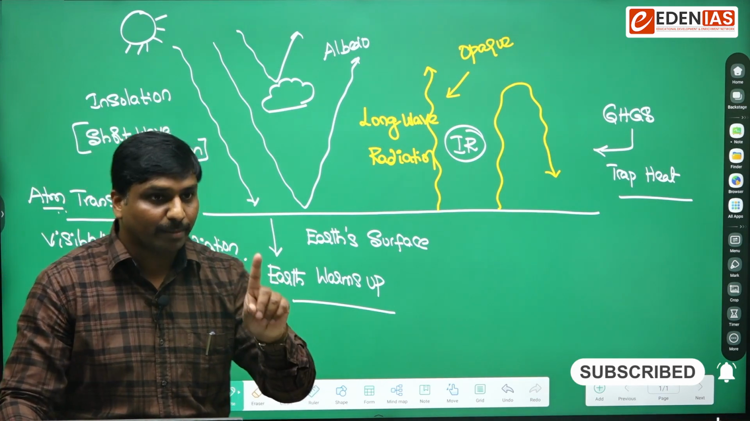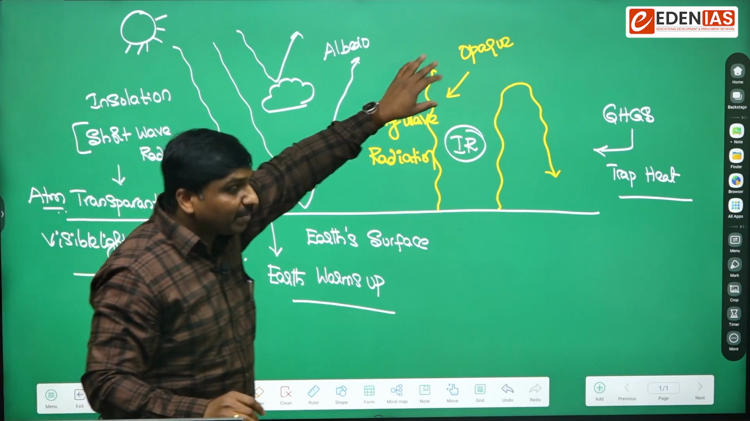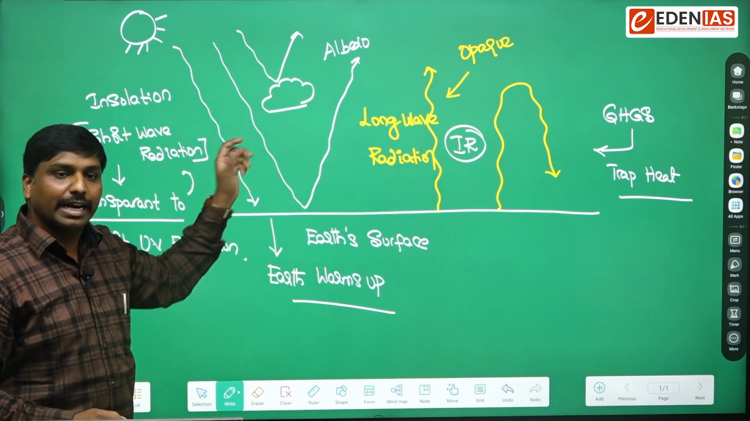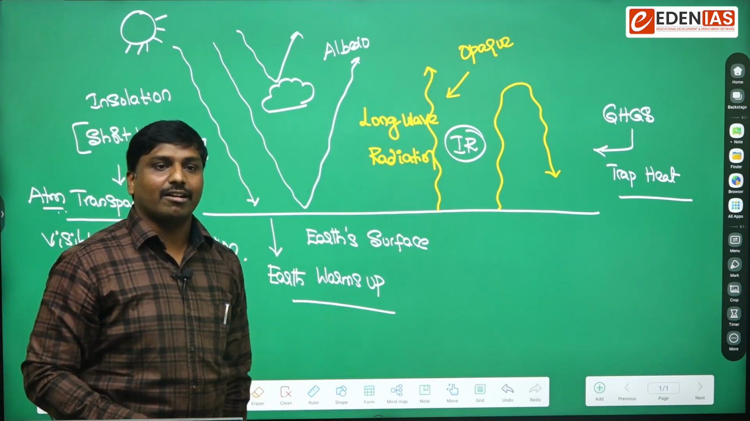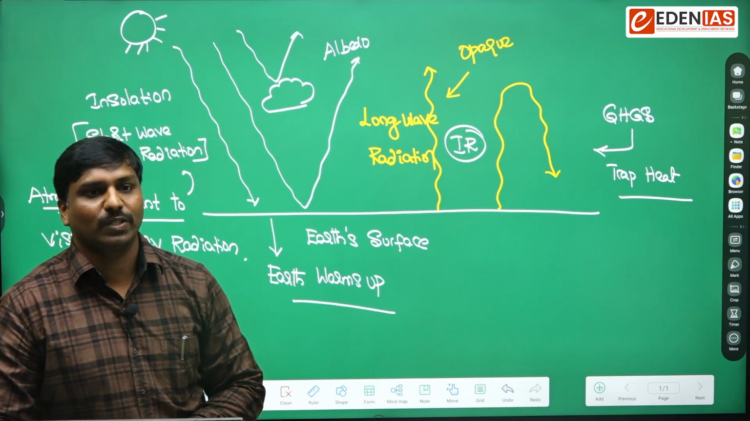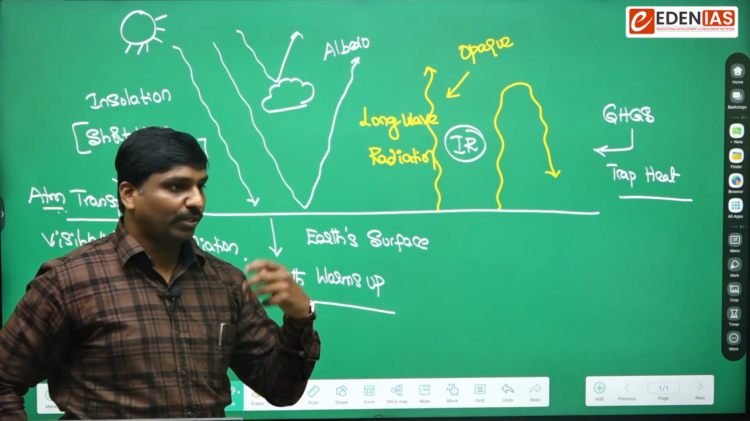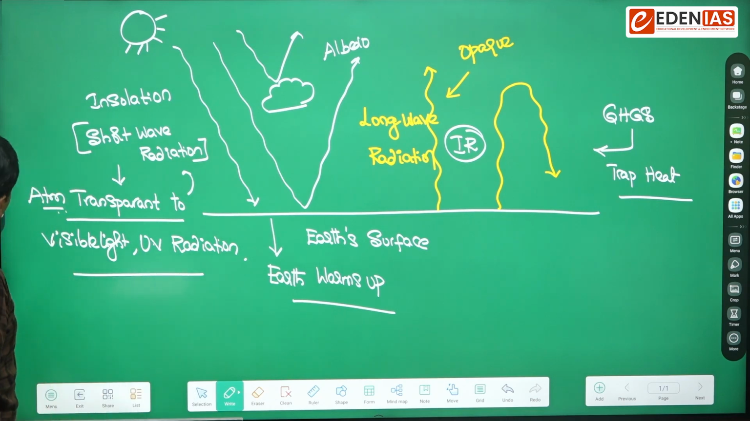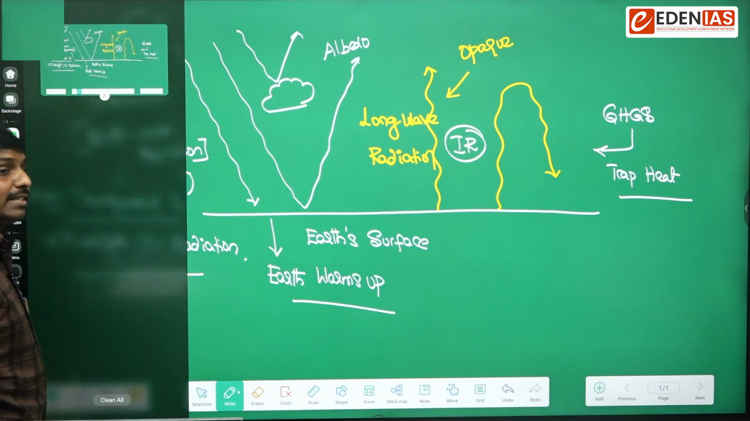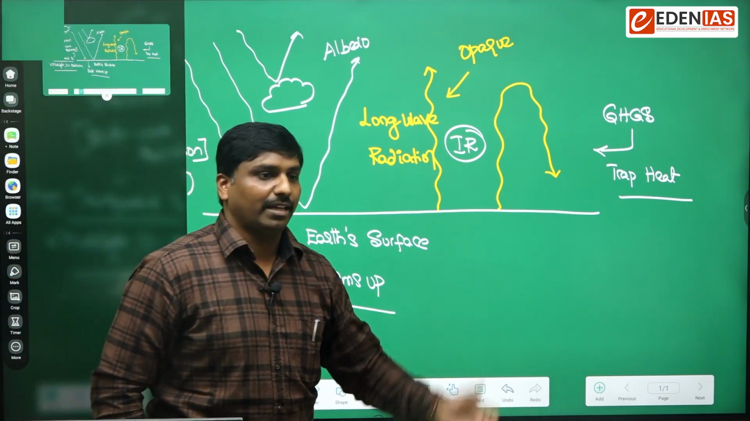Okay, so here you remember this process and the examples for this, and the various gases that cause the greenhouse effect. So that is one thing. These greenhouse gases have the ability to trap heat, and that process of continuous increase in the temperature of the atmosphere